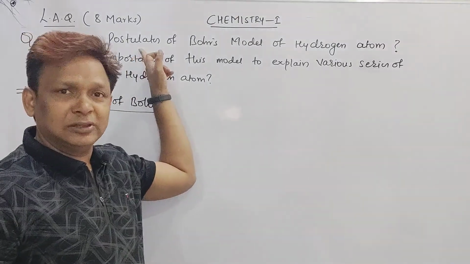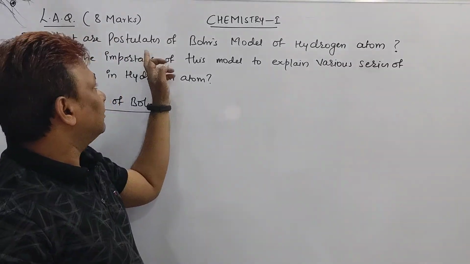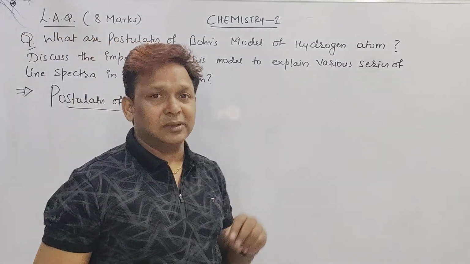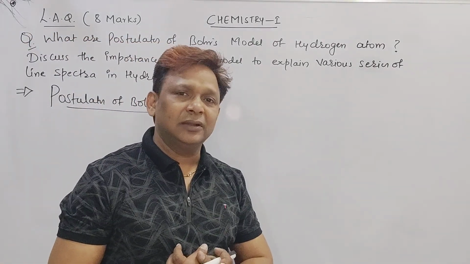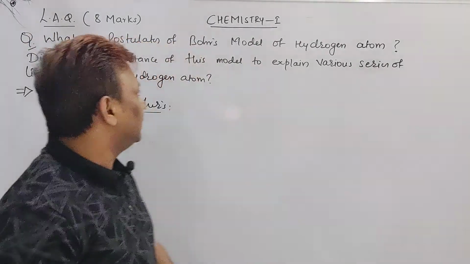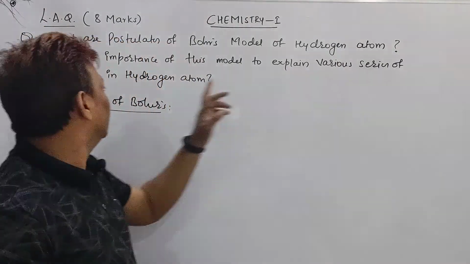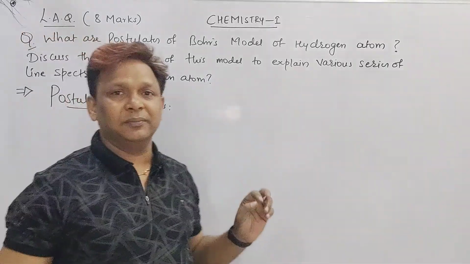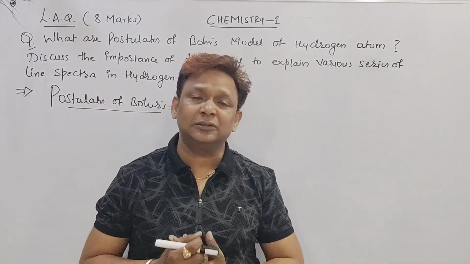You have to write all the postulates, 4 to 5 postulates, that you have to mention. After writing all the 4 to 5 postulates, you will get the first 4 marks. The next part they are asking is the importance of this model to explain the various line spectra in hydrogen atom. So the explanation of the hydrogen spectrum will get the remaining 3 marks.